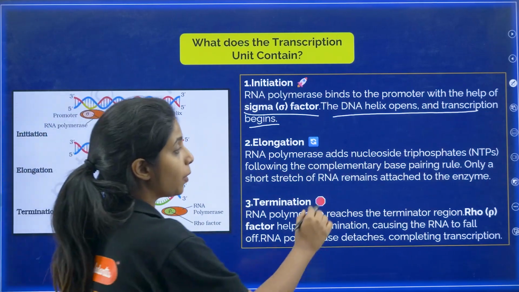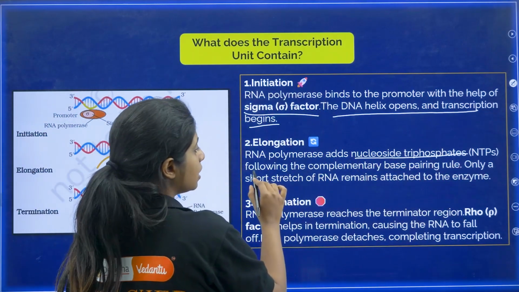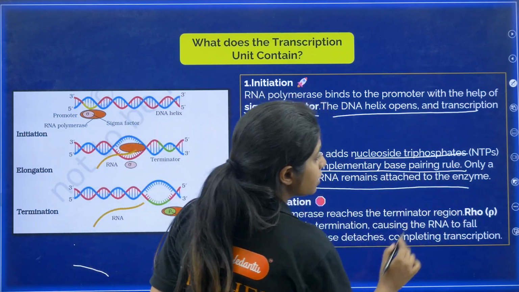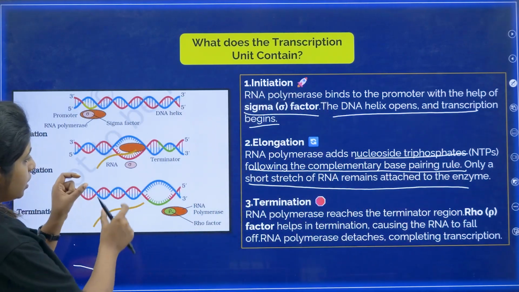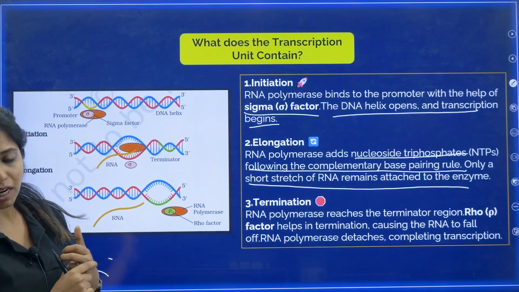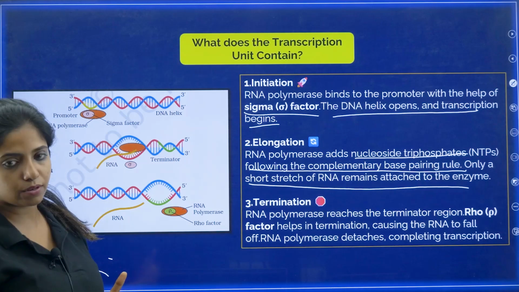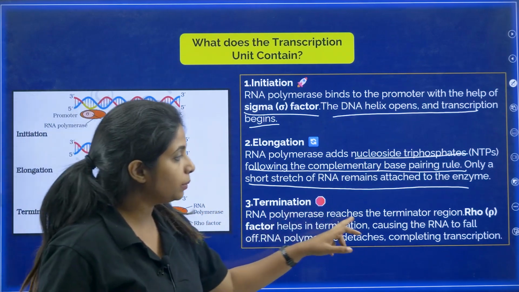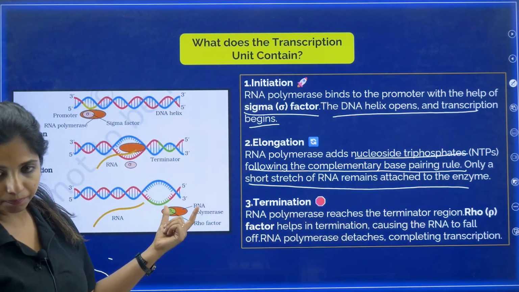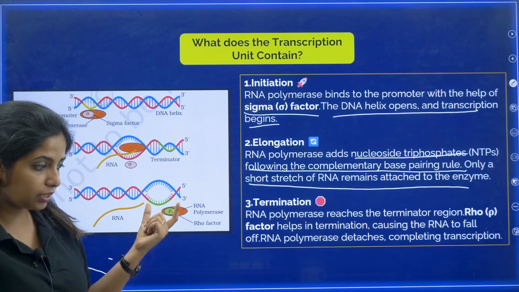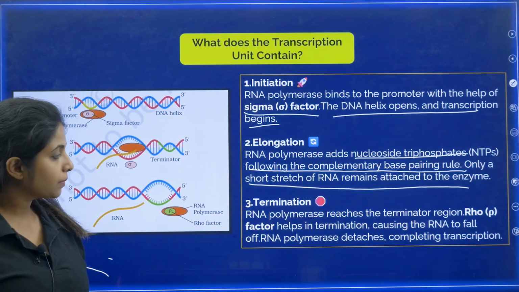Elongation happens. The RNA polymerase adds nucleotide triphosphates following the complementary base pairing rule. Only a short stretch of RNA remains attached to the enzyme. Now comes time for termination. You are done with whole transcription. So RNA polymerase reaches the terminator region, my dear children, at the end, which is near the 3' end of the coding strand, right?